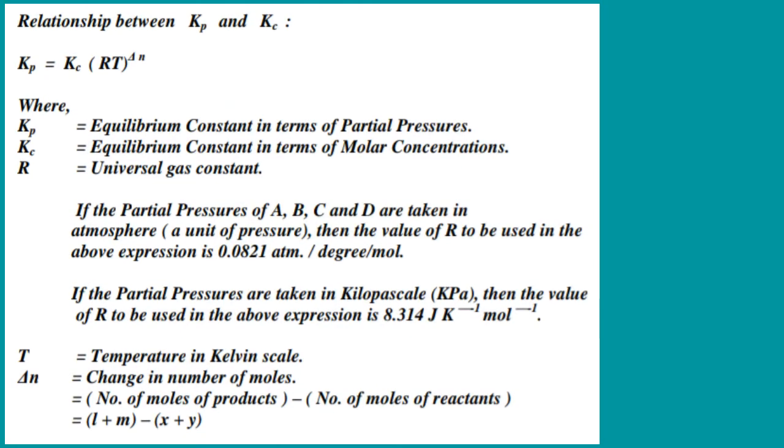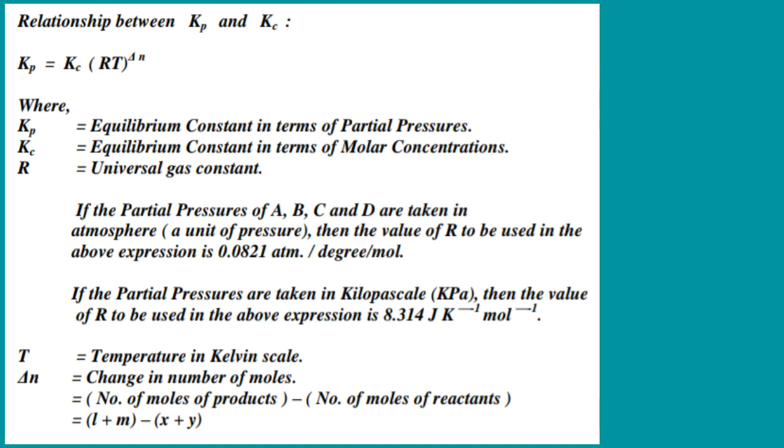Now, let us see what is the relationship between Kp and Kc. I have already mentioned that Kp represents the equilibrium constant expressed in terms of partial pressure and Kc represents the equilibrium constant expressed in terms of molar concentration for a reversible reaction. The relationship is Kp equal to Kc into RT power del N. In this expression, Kp represents the equilibrium constant expressed in terms of partial pressure and Kc represents the equilibrium constant expressed in terms of molar concentration.